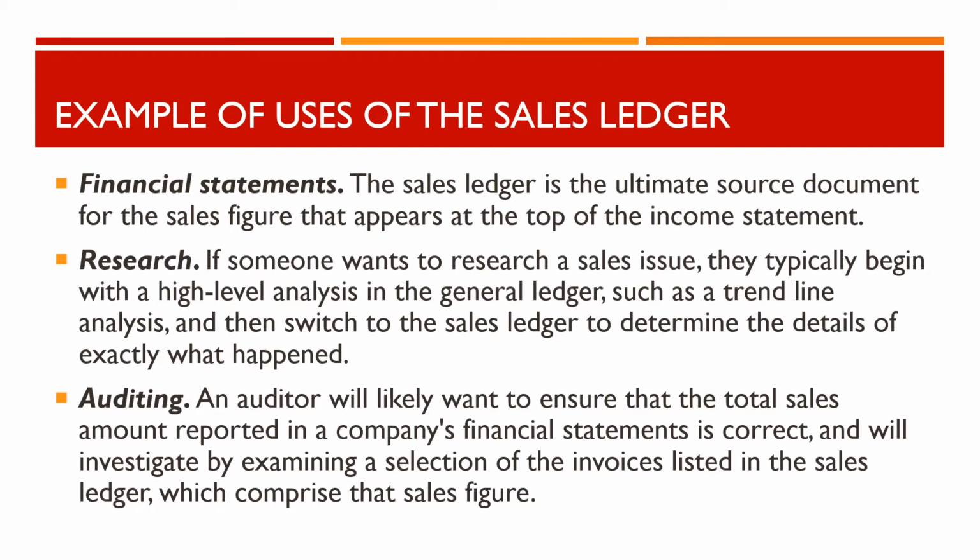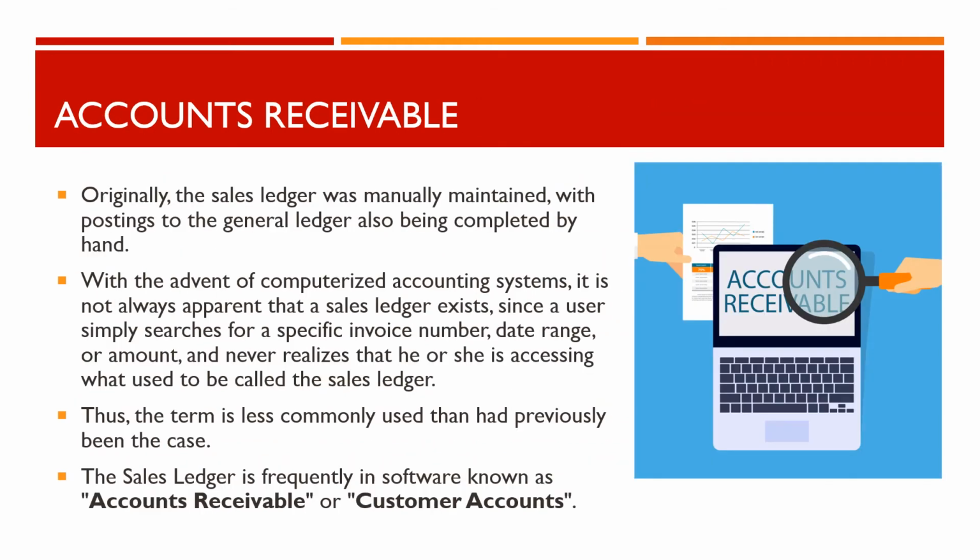Auditing. An auditor will likely want to ensure that the total sales amount reported in a company's financial statements is correct, and will investigate by examining a selection of the invoices listed in the sales ledger, which comprise that sales figure. Originally, the sales ledger was manually maintained, with postings to the general ledger also being completed by hand.